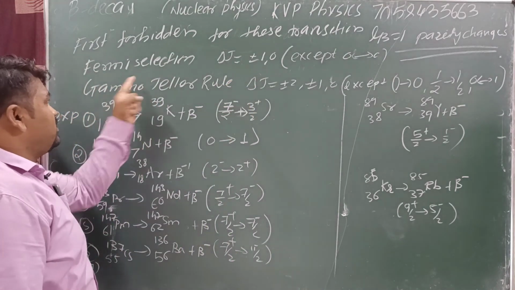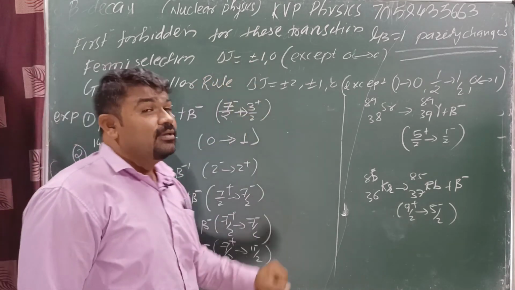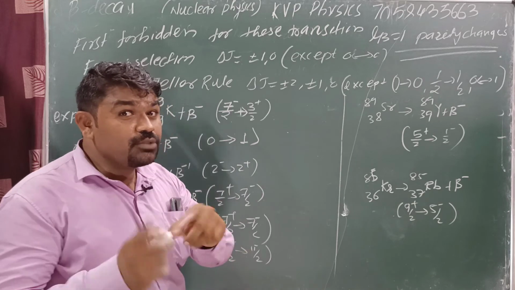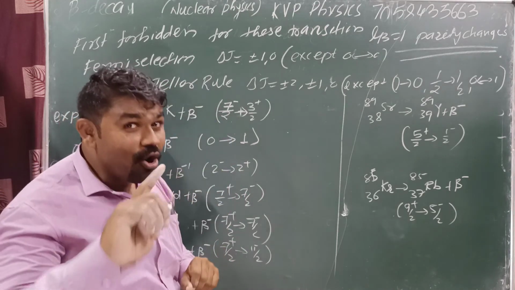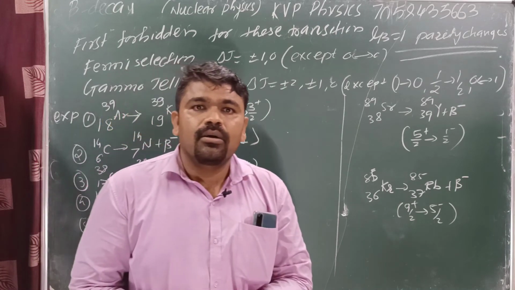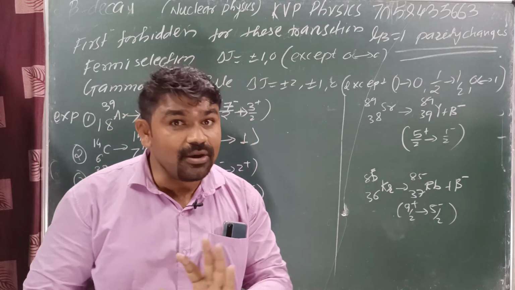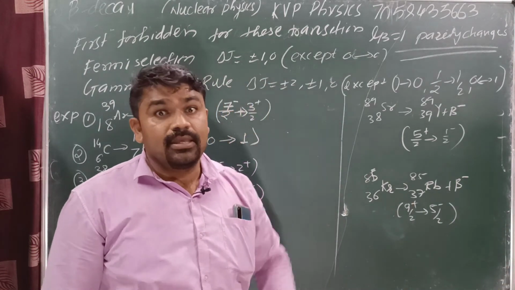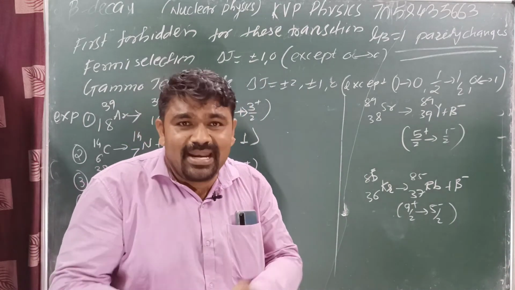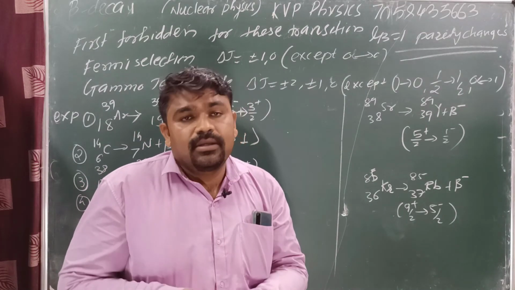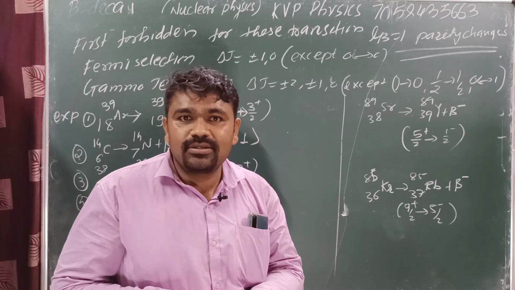The selection rule for the first forbidden case is delta J equal to 0, plus or minus 1. Delta J equal to 0 is the Fermi transition, no problem. But in the allowed case here also delta J is equal to 0. We can say this is also the first forbidden, allowed case, yes or no?